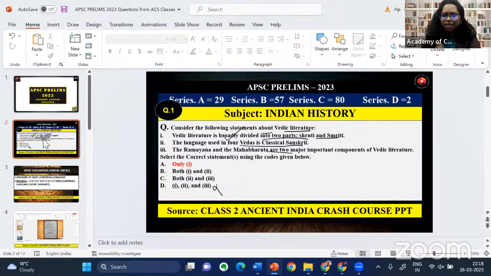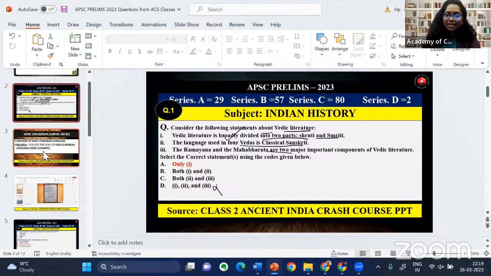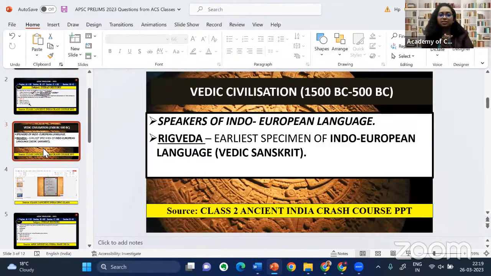But see, if you have thoroughly studied the Vedic period, all of you know the Aryans produced the 4 Vedas, which is written in Vedic Sanskrit. And if you have attended our crash course, in the second class of the crash course, we have thoroughly analyzed the Vedic period. And here you can clearly see the Rig Veda is written in Vedic Sanskrit.